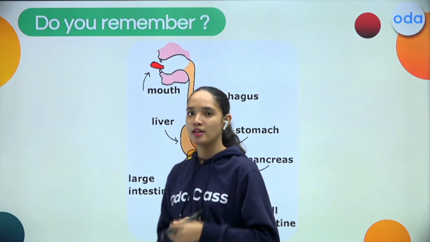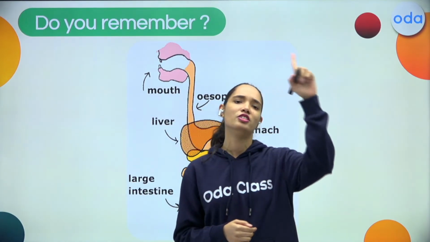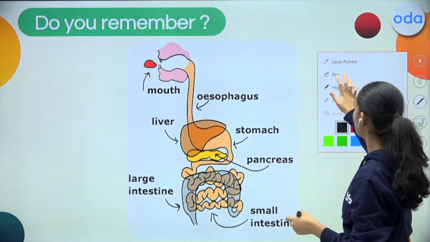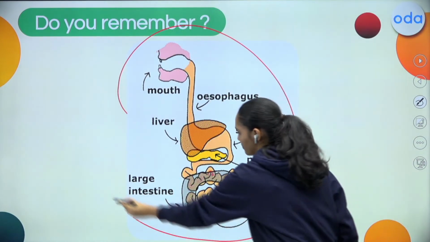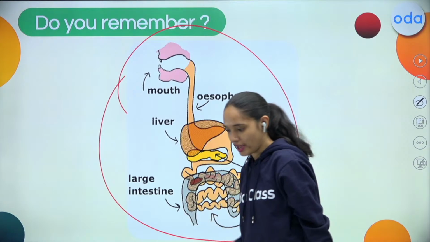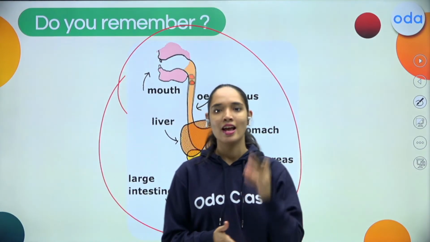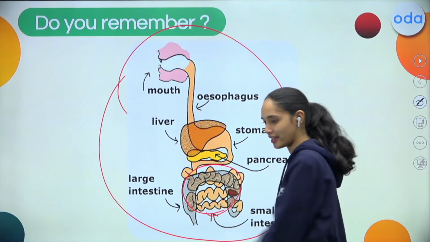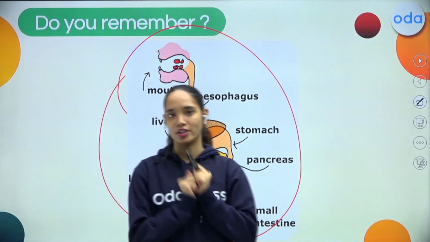Great. Yes. So once you eat the food, this food goes on a journey through the digestive system, right, where this food gets digested. And the complete digestion takes place in the small intestine, right, students? And the small intestine absorbs the nutrients, right?